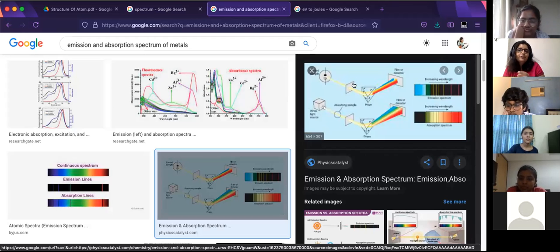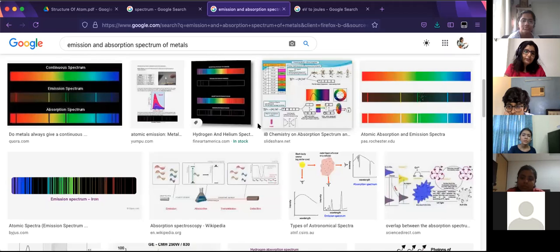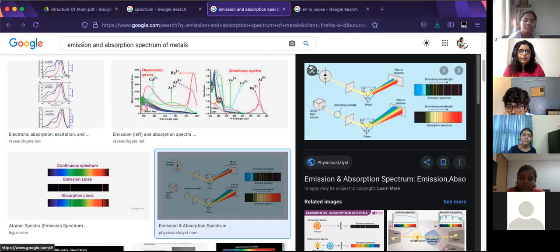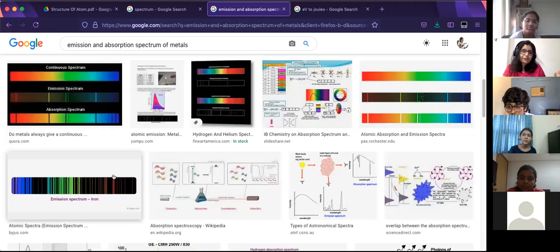If I interrupt that flow by putting any sort of matter over here, I can put a cube filled with a gas, I can put a block of metal, or I can put some metal vapor, so a tube filled with only atoms of a particular metal or matter. If I put any sort of matter in between, what is observed is you don't get a normal continuous spectrum. So depending on your experimental setup, you may get 2 different types of spectrum.